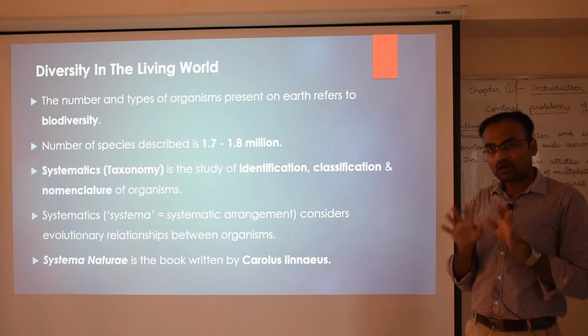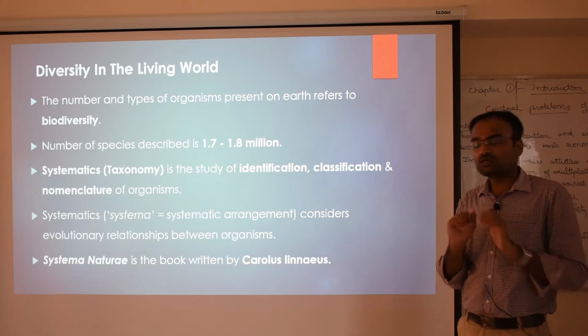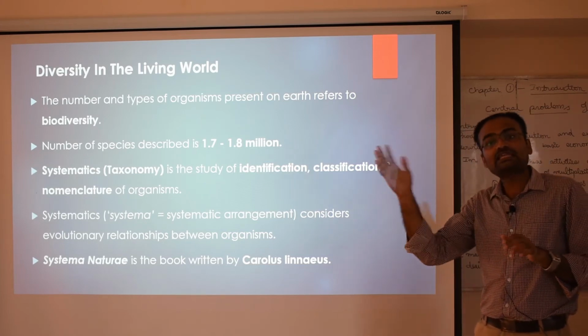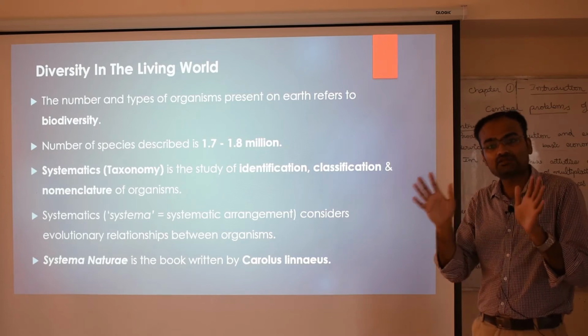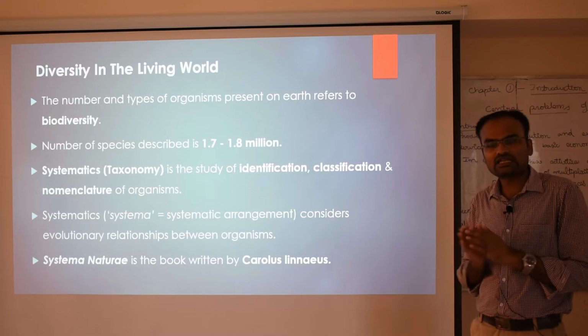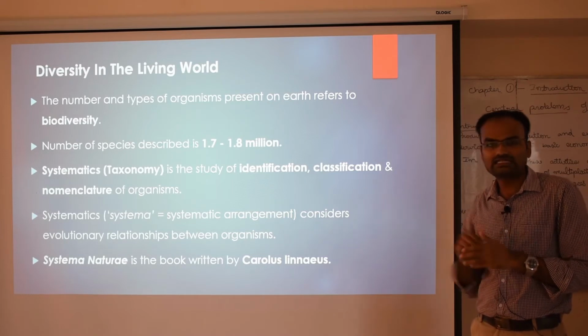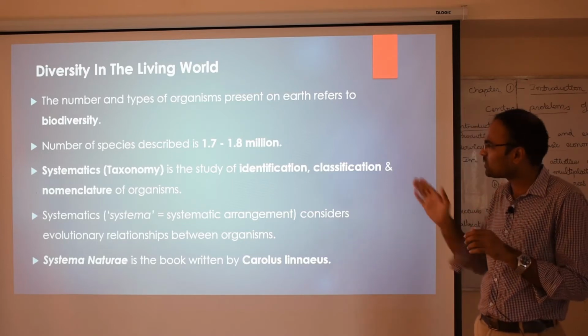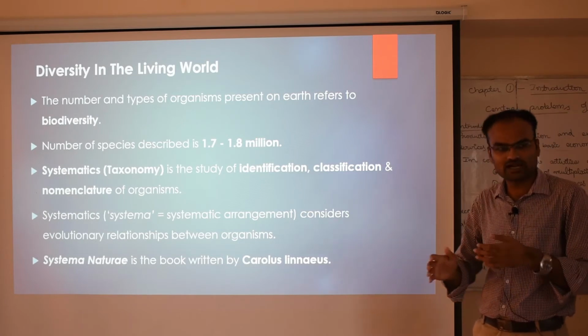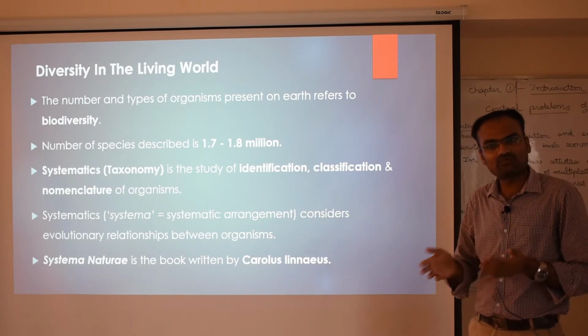But the estimated number of species present in the world is up to 9 million. That means 90 lakhs of species are there on earth as well as in the air, but they are yet to be discovered. So far, 1.7 to 1.8 million species have been described. That means they have already been discovered and described.